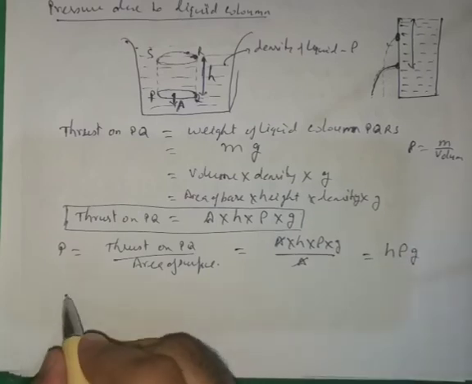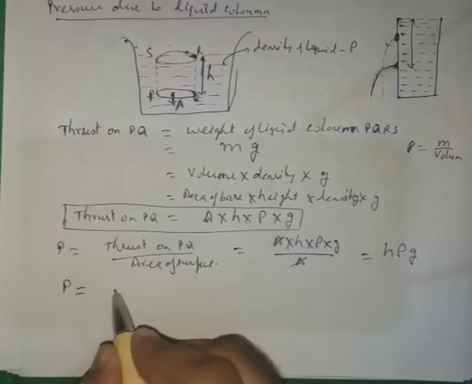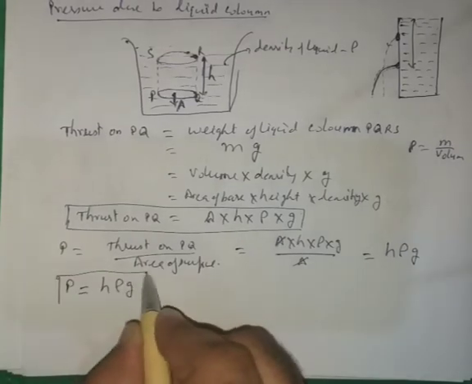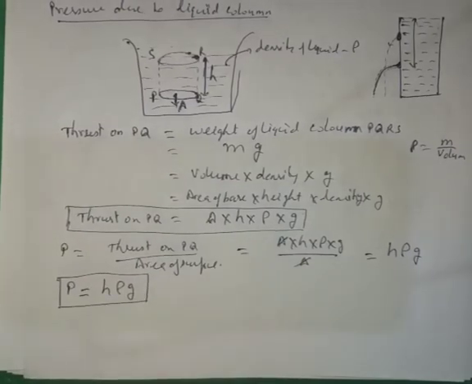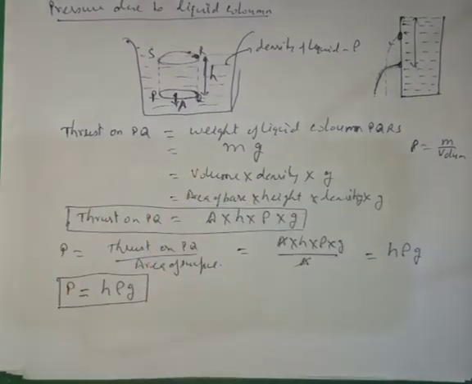Therefore, the pressure at depth h from the surface is equal to h rho g, also called the pressure due to a liquid column. This is the pressure acting on this surface PQ.